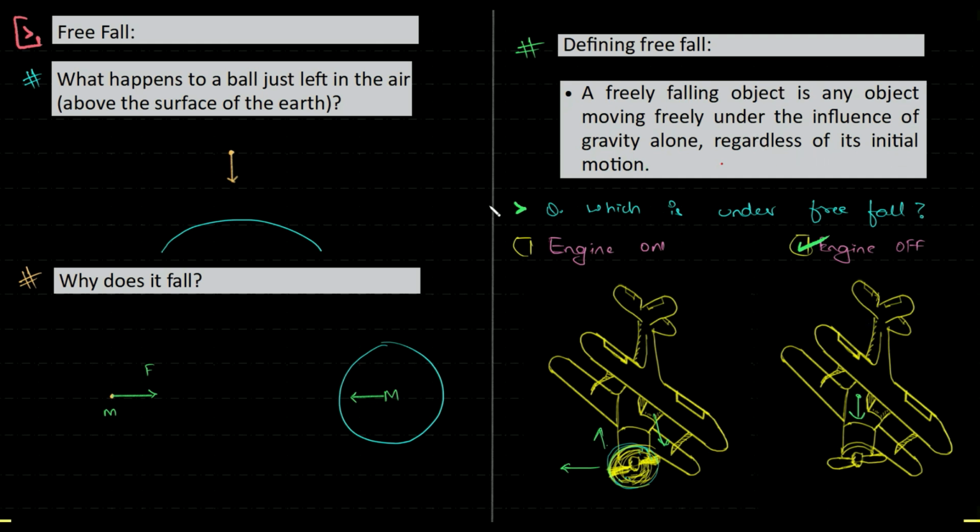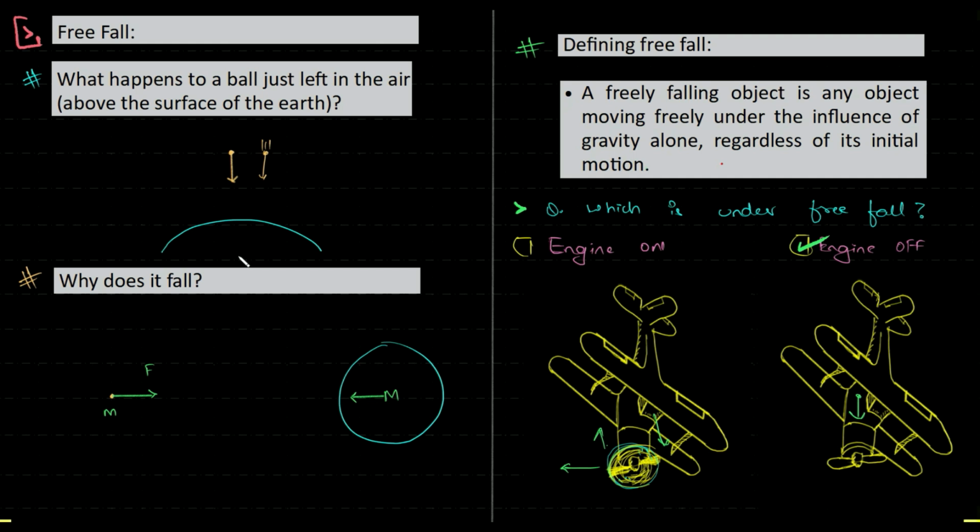What does that mean? Say I have a ball, instead of just leaving it in the air, just letting it go, I throw it with some force. Post I throw it, there's nothing pushing or pulling the ball other than gravity. So the gravity will be pulling towards its center. So even though I threw it initially, even then it's said to be under free fall.